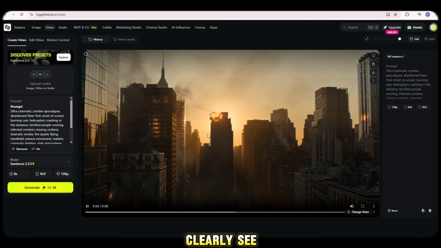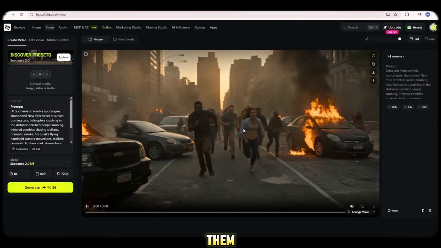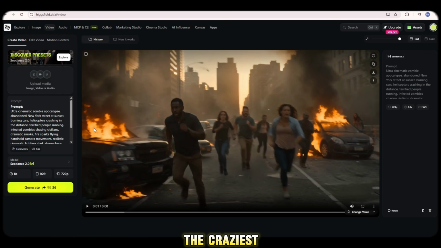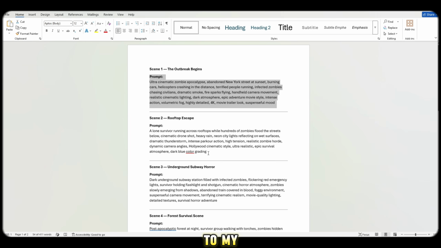You can clearly see how the zombies are running aggressively while the people are trying to escape from them. The craziest part is that the AI generated everything exactly according to my prompt.